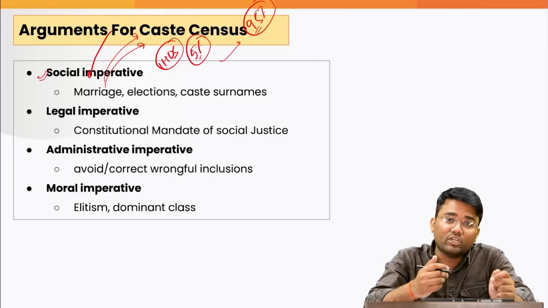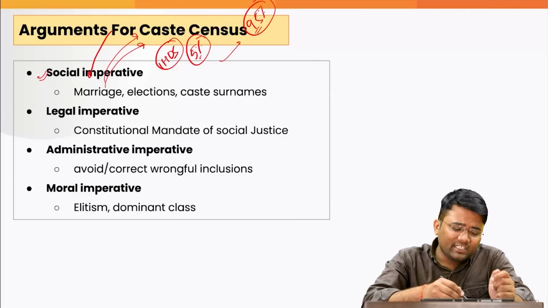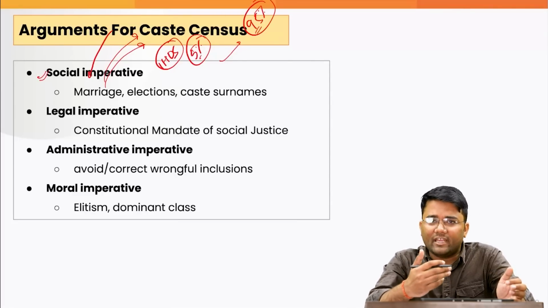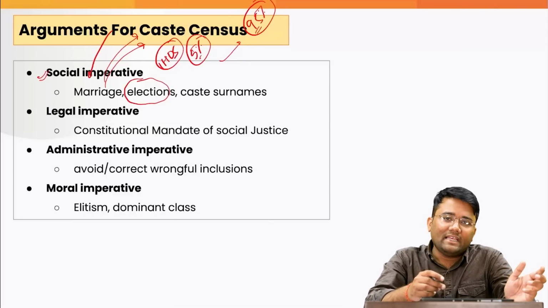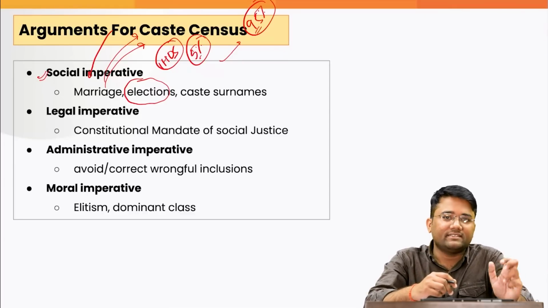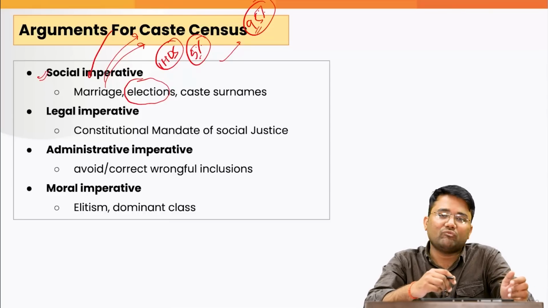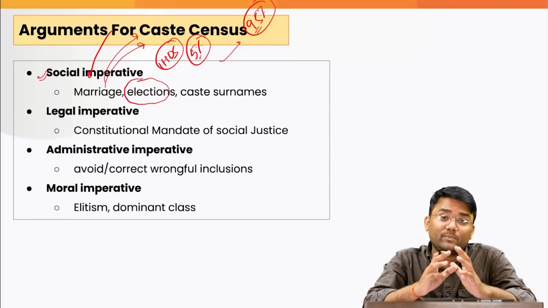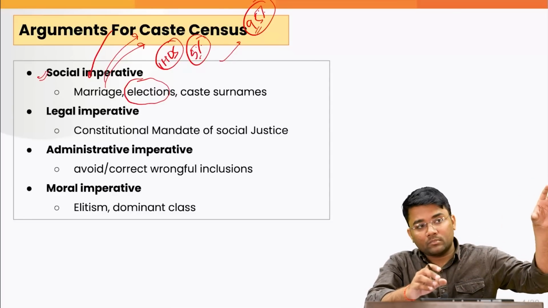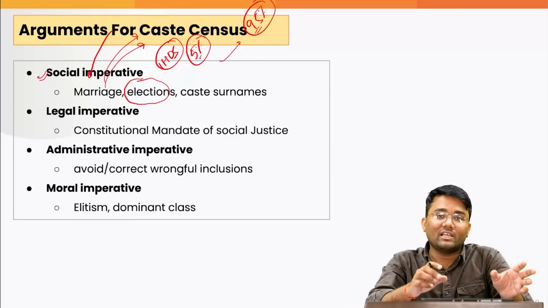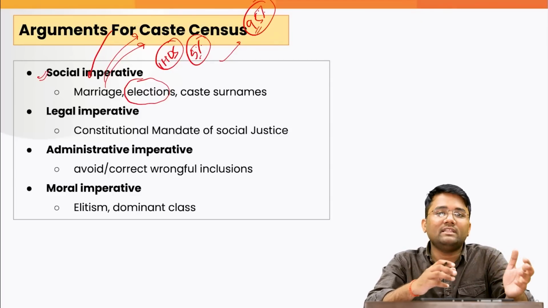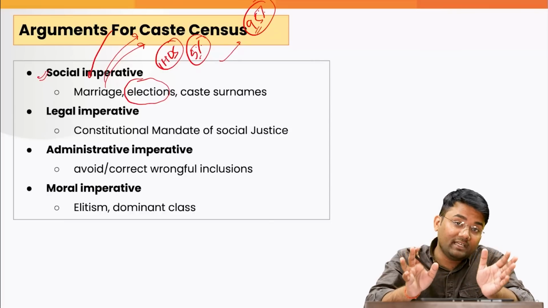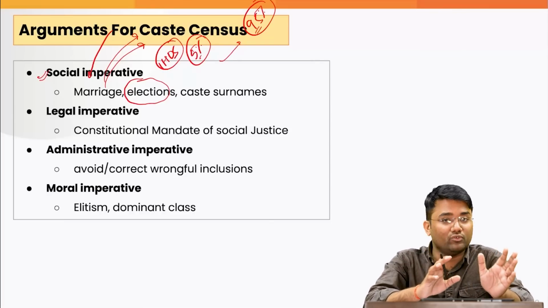So it becomes very important to identify caste so that these kinds of things can be addressed well and intercaste marriages can be promoted well. Then the elections. You saw that the Lok Sabha elections were concluded in 2024, and Assembly elections were recently concluded in Maharashtra and Jharkhand. Caste dynamics plays a huge role, starting from who will contest the election, to the decision of who will become the chief minister, who will become the deputy chief ministers, and who will be part of the cabinet. Everything is decided based on caste.